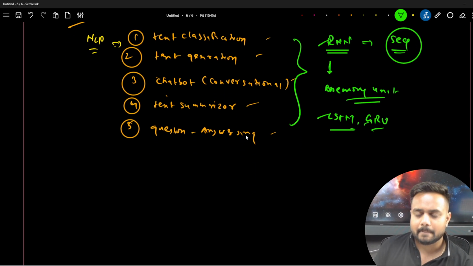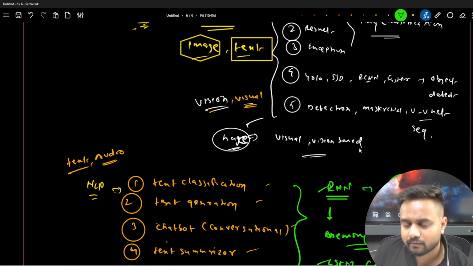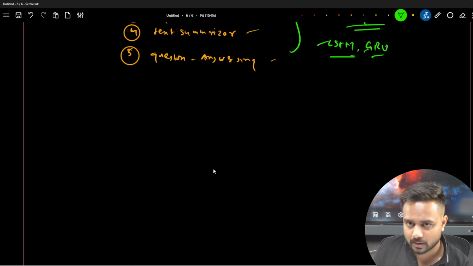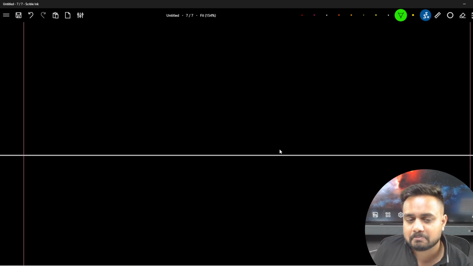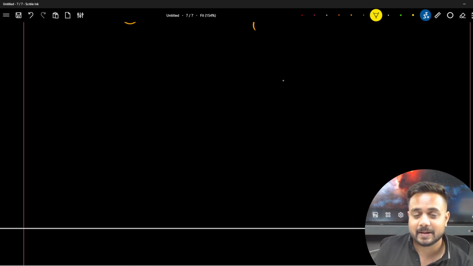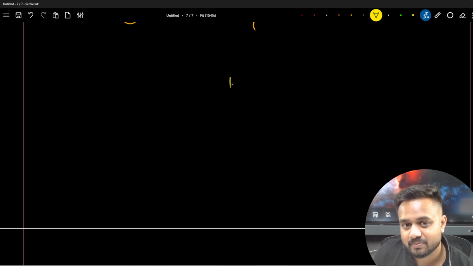Now here guys, see, for the images we have a different model, and for the text, for the sequence, we have a different model. But the thing got changed recently. How? The thing got changed because of this transformer, right?